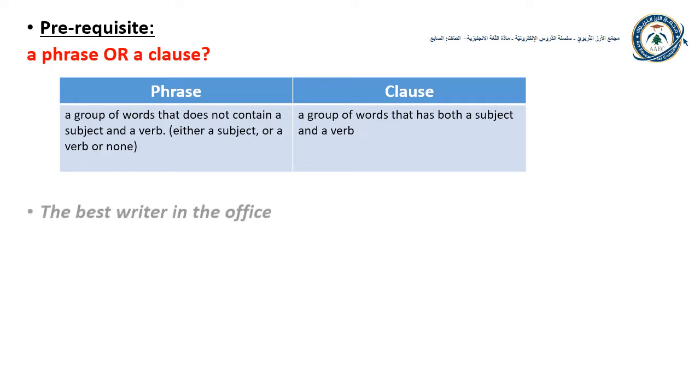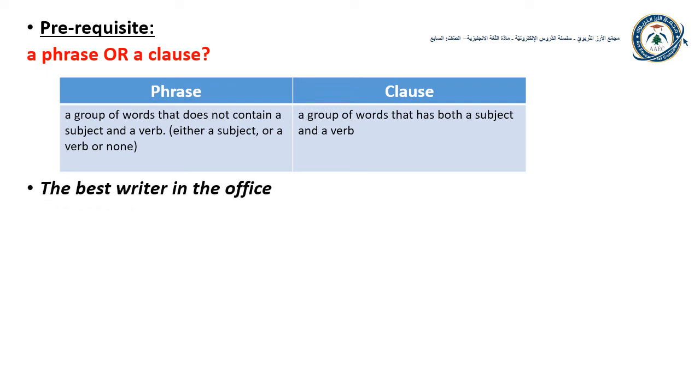Look at these examples. The best writer in the office. Is this group of words a phrase or a clause? This is a phrase because it does not have both a subject and a verb. The second example is the boy is playing.